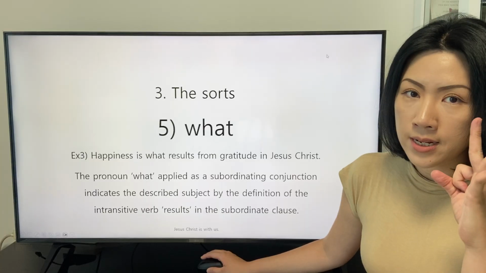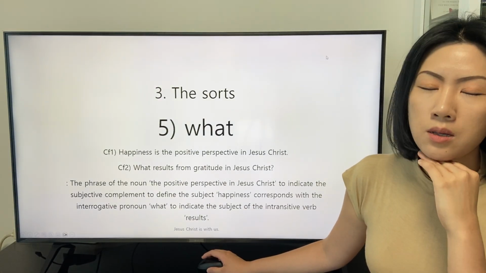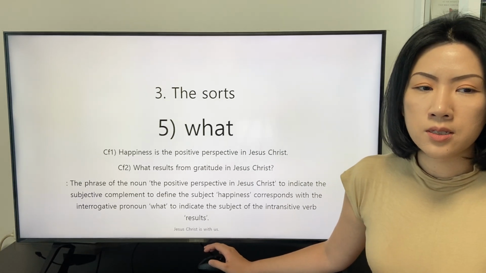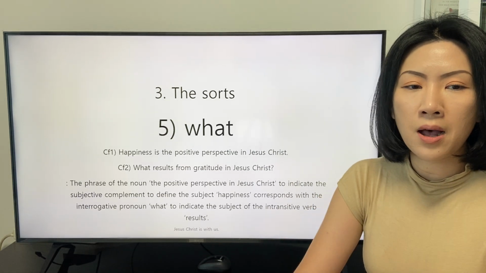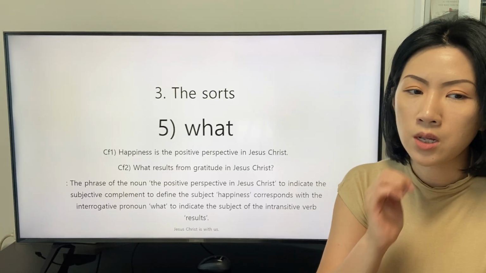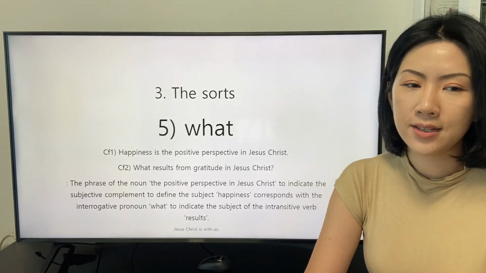The third example can be separated into two sentences. The first one is this: "Happiness is the positive perspective in Jesus Christ." And the second one is this: "What results from gratitude in Jesus Christ?"